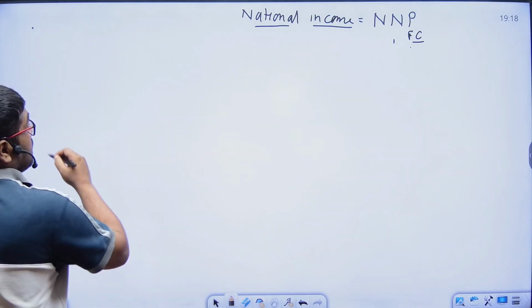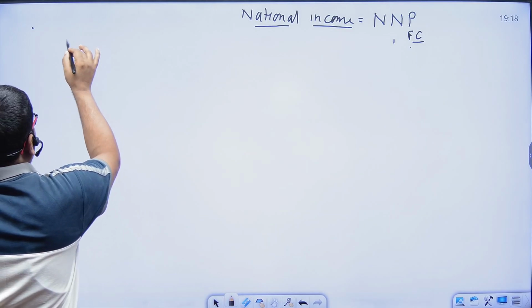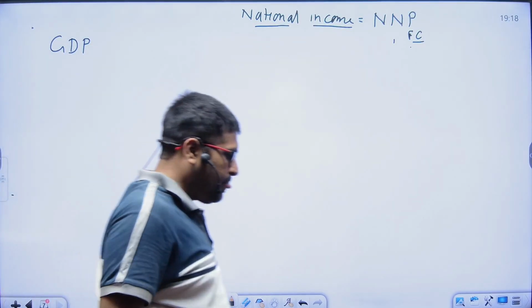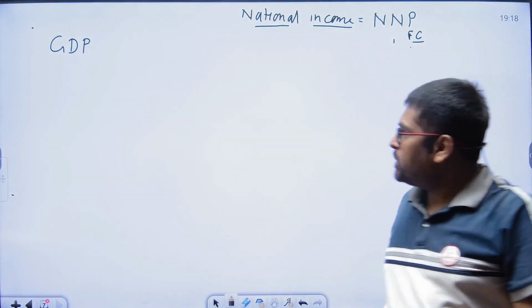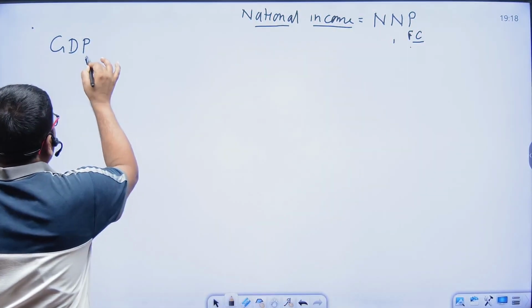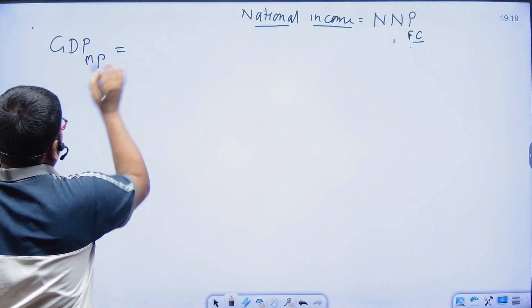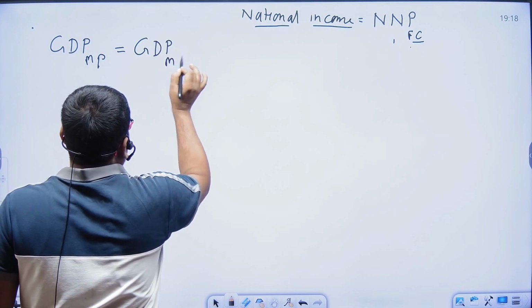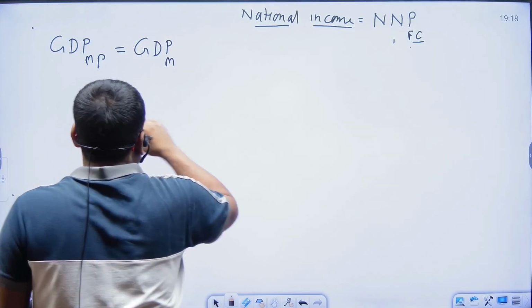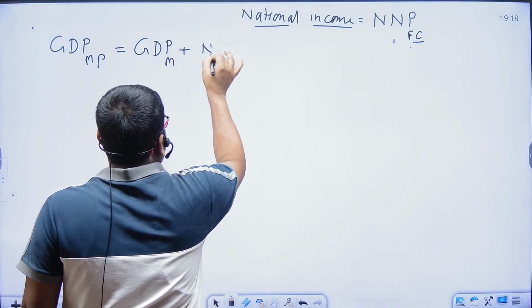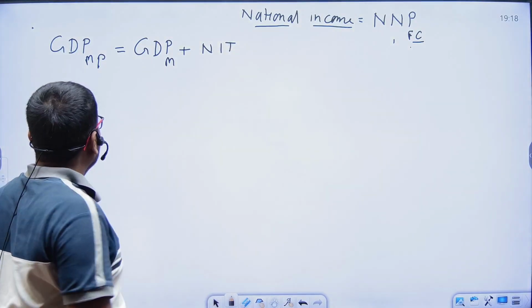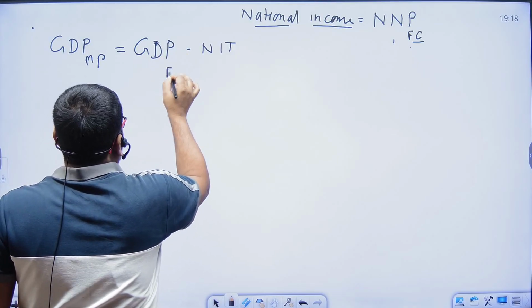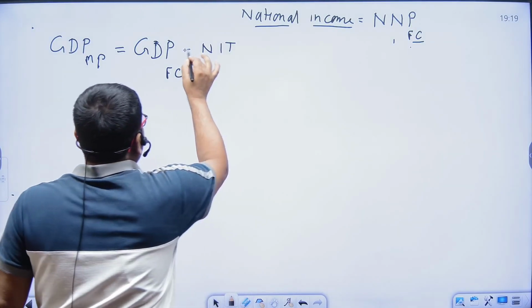Suppose that this is the GDP at market price. GDP at market price, plus net indirect taxes, plus GDP at factor cost plus net indirect taxes.